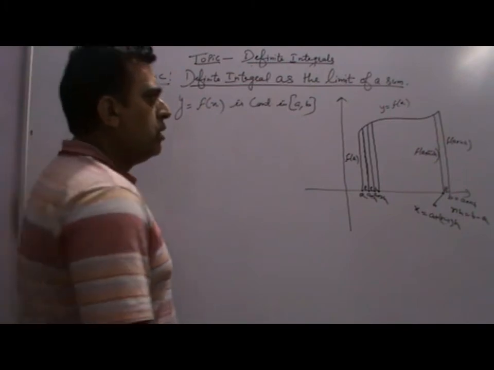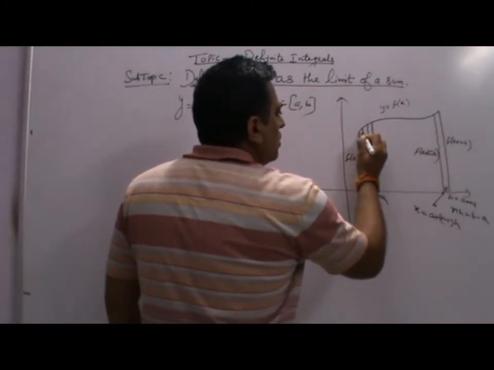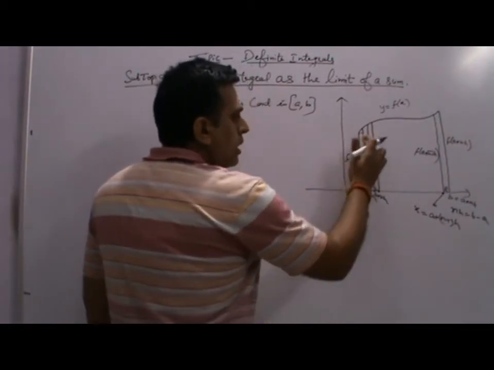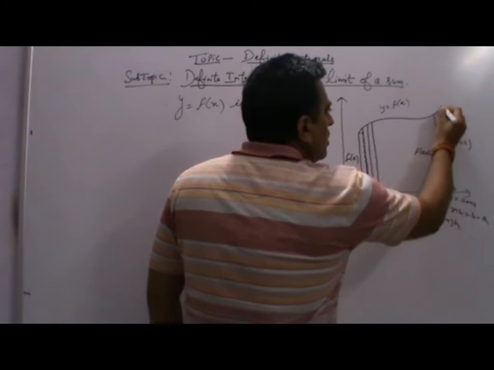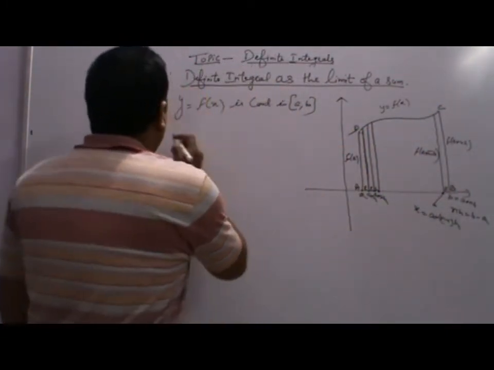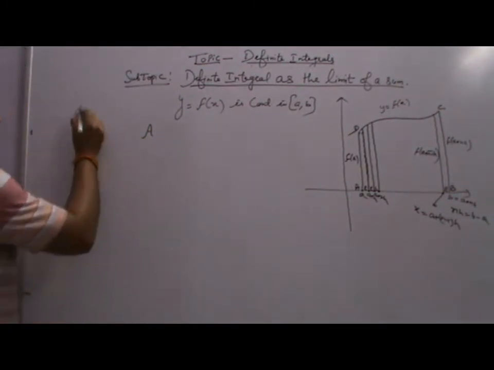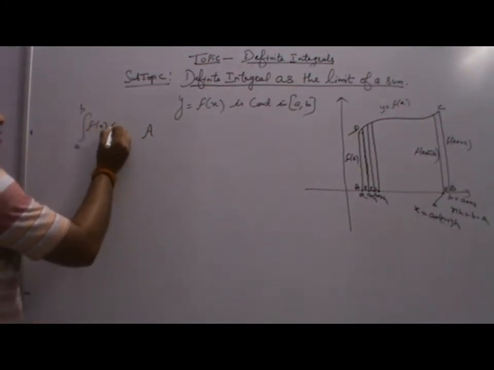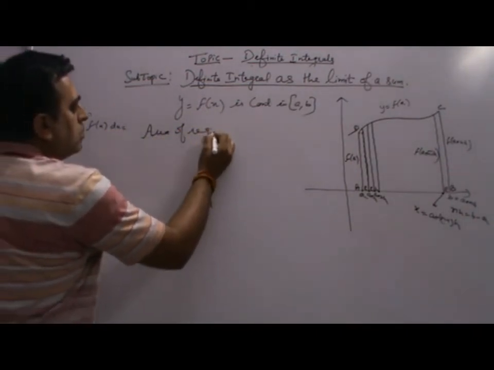So now, see, if we complete the rectangles, this is the rectangle, let us name it A, B, C, D. So we have to find out the integral from a to b of f x dx. This is the area of the region.